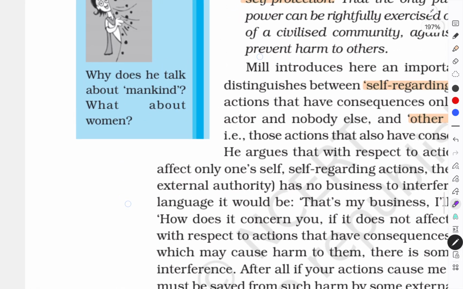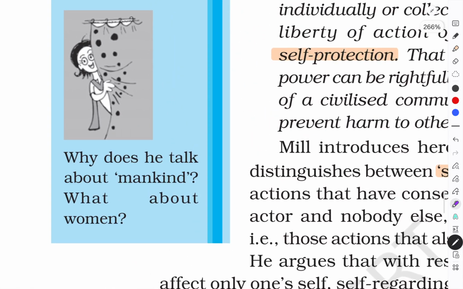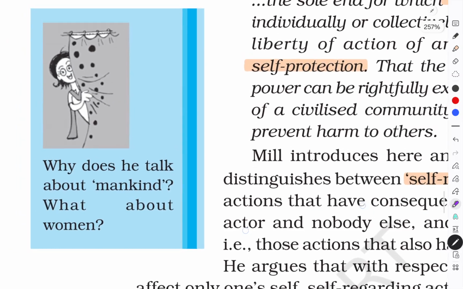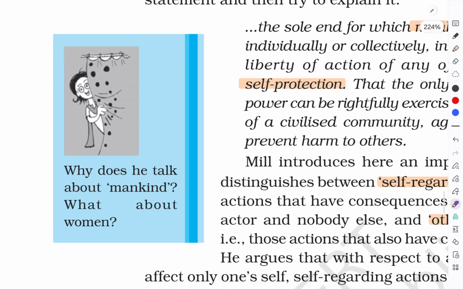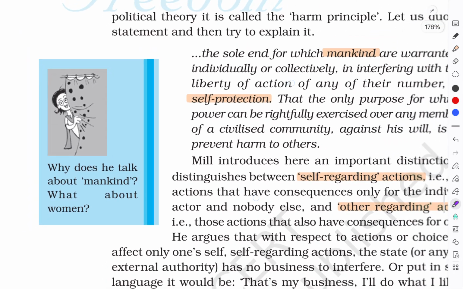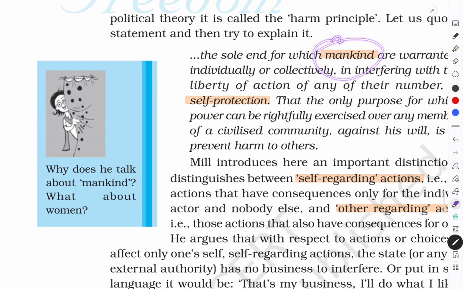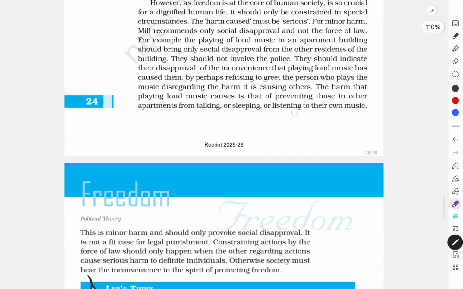Let's look at the beauty of the NCERT. She is asking why he talks about mankind. This lady is coming out of the curtain and asking why J.S. Mill talked about mankind, why he doesn't say womankind. So this is the word actually used. See, he does not actually mean to favor men. J.S. Mill is the one who actually talks about women also. So this is the word that was used at that time. Okay, let's move forward.